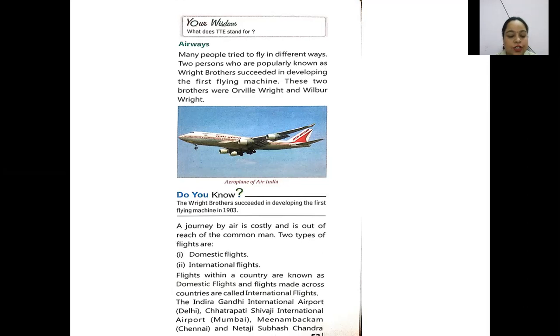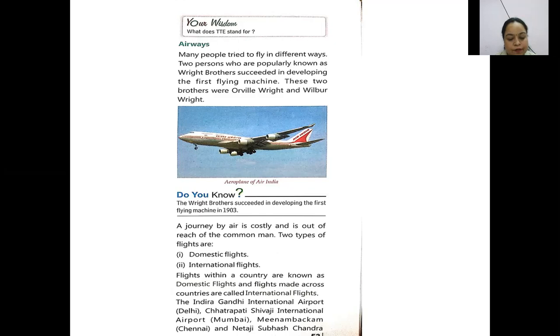The journey by air is costly, and it is out of the reach of the common man. There are two types of flights, the domestic flights and the international flights. So these are the two types of flights, by which we can travel within the country and also outside the country.